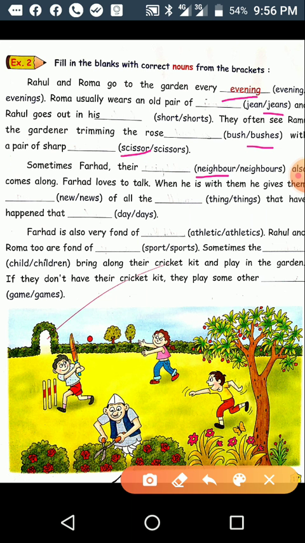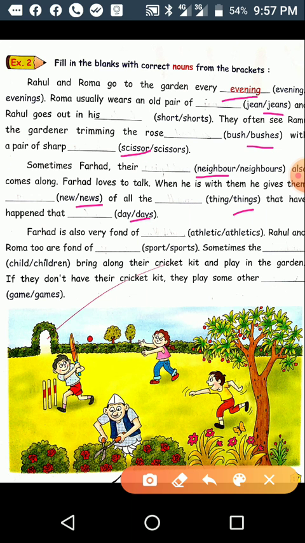The correct word is news of all the thing or things, here the correct word will be things, that have happened that day or days. Here the correct word will be day.